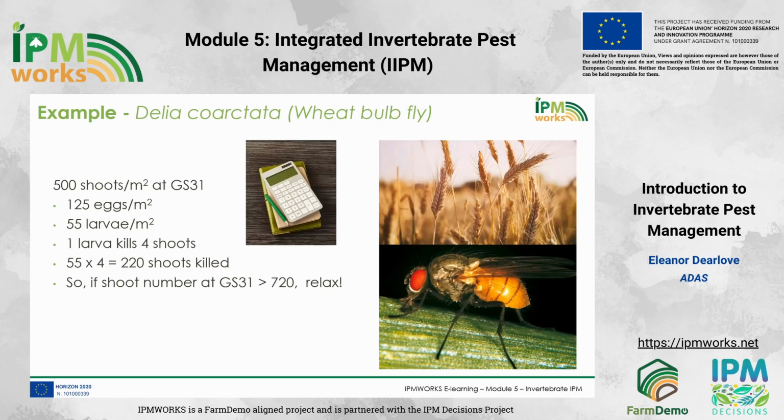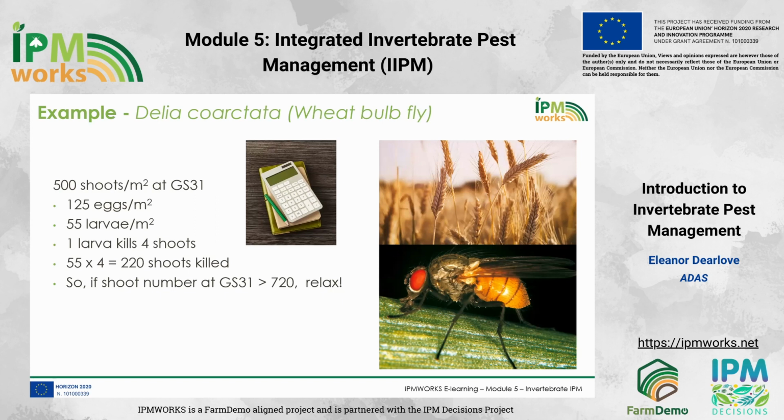Here's an example that shows how smarter thresholds can work. This logic will also apply to other cereal pests, particularly stem borers. Physiologists have also studied the parameters that affect yield in oilseed rape, so we can start to think about smarter thresholds in this crop.